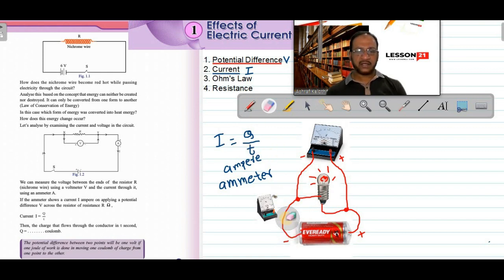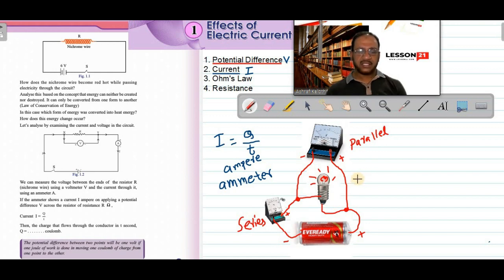For example, if I am connecting the ammeter over here, bring the ammeter here, the positive of the cell is coming here, so the positive of the ammeter, that is this red colored terminal, should be here. And this is the negative of the cell, so this black should be connected to the negative. This is series connection. From the positive of the cell it goes to the positive of the ammeter, and the negative of the cell goes to the negative of the ammeter. This connection is called series connection. It means the ammeter is connected in series and the voltmeter is connected in parallel.